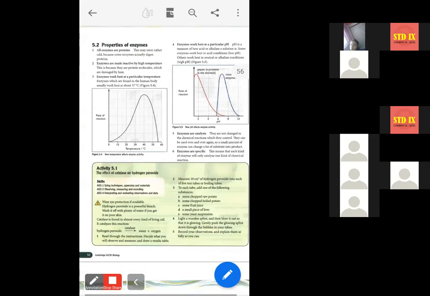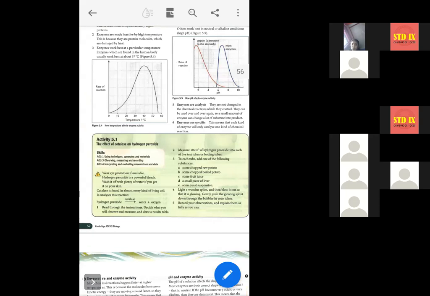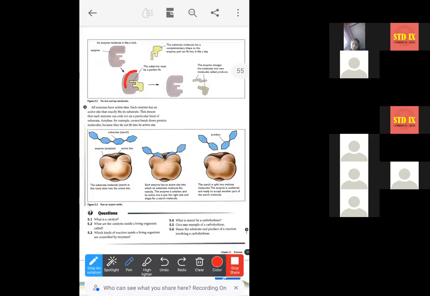Number 6, enzymes are specific. That means each kind of enzyme will only catalyze one kind of chemical reaction, because the active site of the enzyme is complementary to only a specific type of substrate. This structure is complementary to this structure only, so this enzyme will work on this type of substrate only.